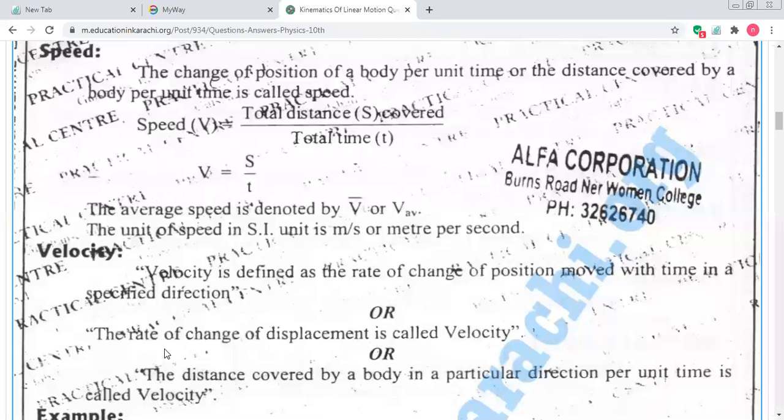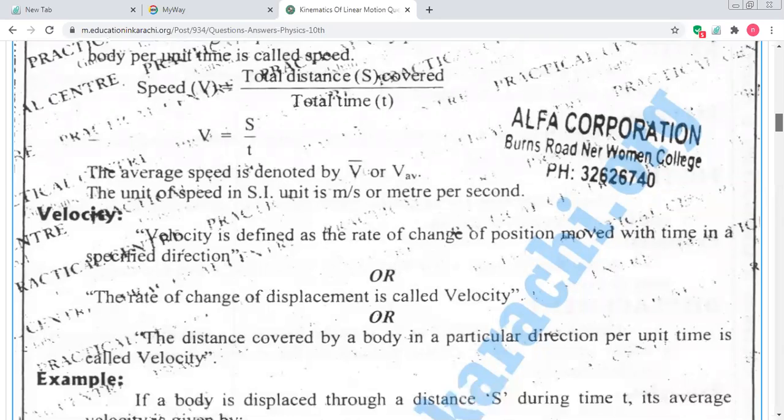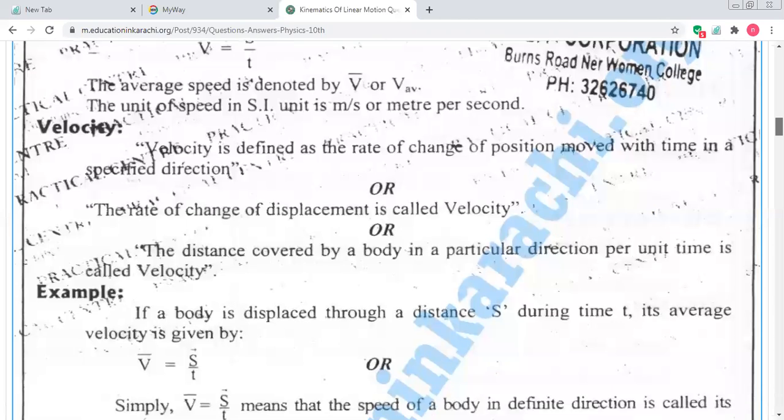Are you getting my point, students? Is there any confusion? No. Okay, let me say it once more.